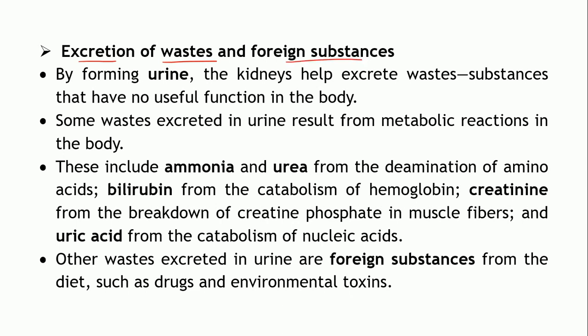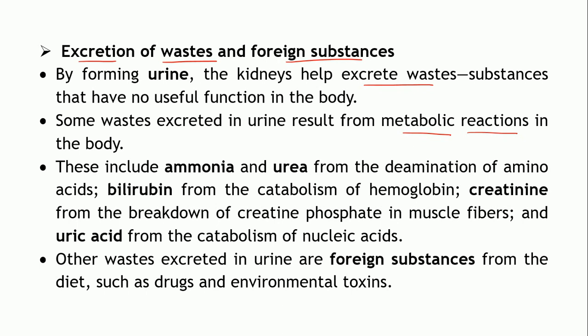foreign substances. The urine which is formed excretes the waste, that is, the substances which are not used by the body. This waste may be in the form of metabolic waste which is generated as a result of metabolic reactions.